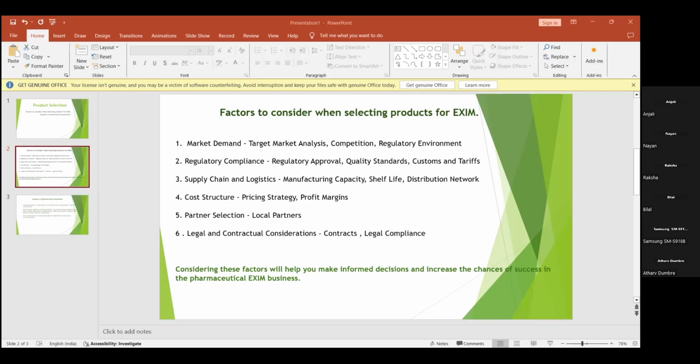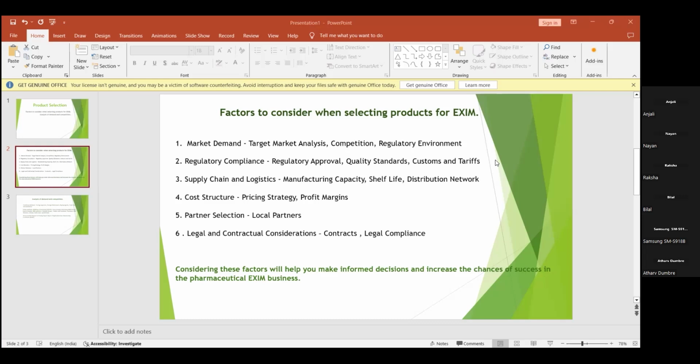And if there are any clothing items, like wearable items such as shoes, clothes, specs, whatever it is, everything should be of good quality so that it doesn't harm the customers who are using that particular product. If it is medical, they have to undergo certifications like WHO, World Health Organization; they should have that quality certification. So in this way, different products which are categorized into different markets have to have good quality before importing and exporting.